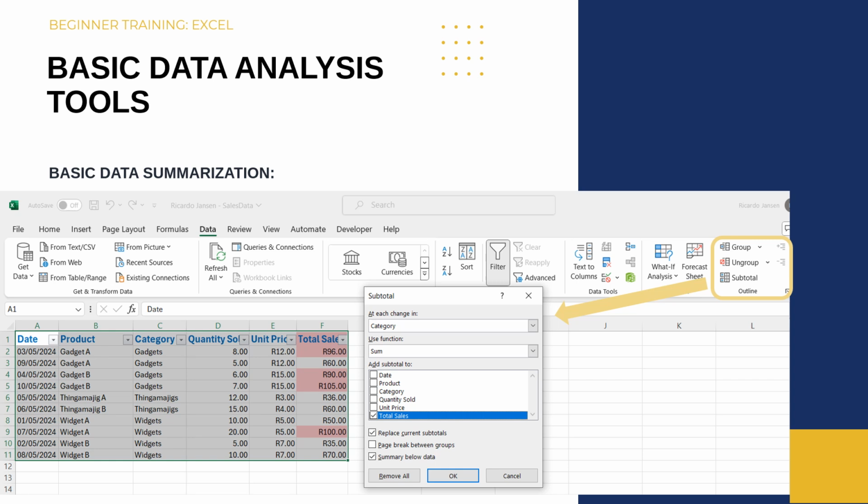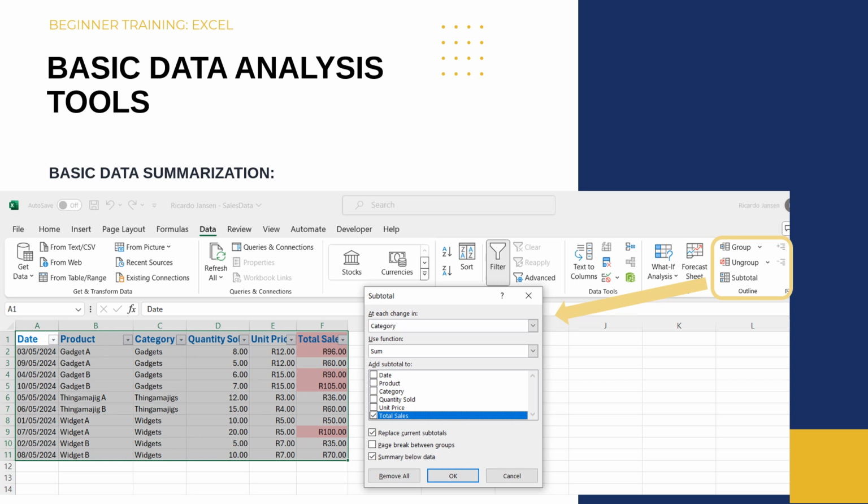Subtotals help to summarize data. In my example, I would like a subtotal added to total sales at every change in category. Now, very important to note is that we need to sort our data before we select subtotal. If we do not do this and our data is unsorted, it leads to inaccurate information.